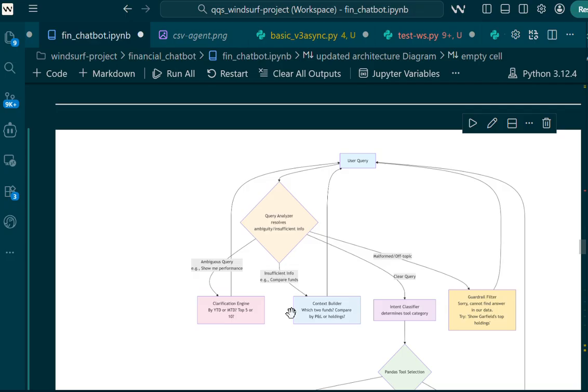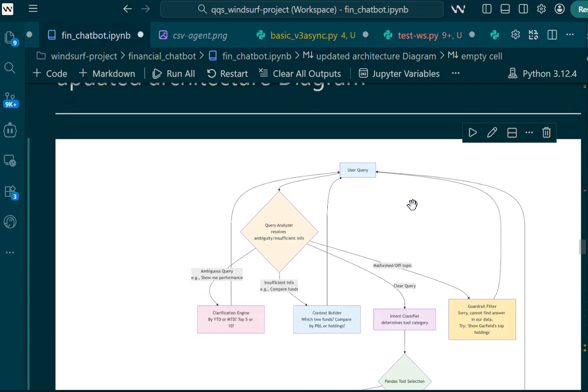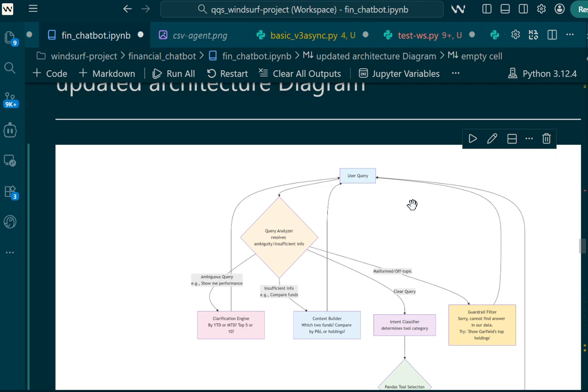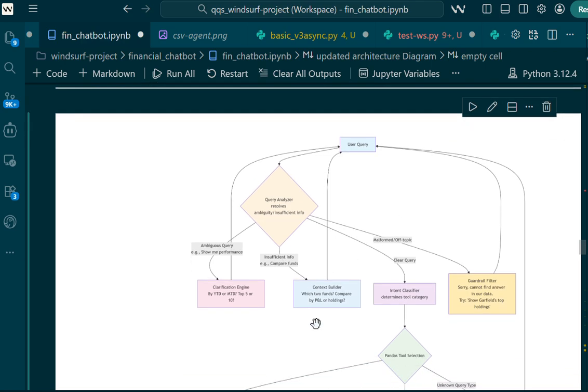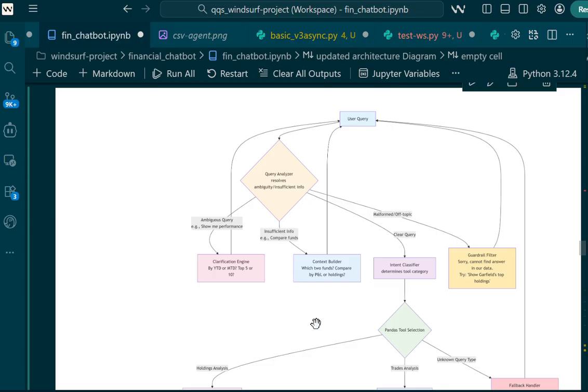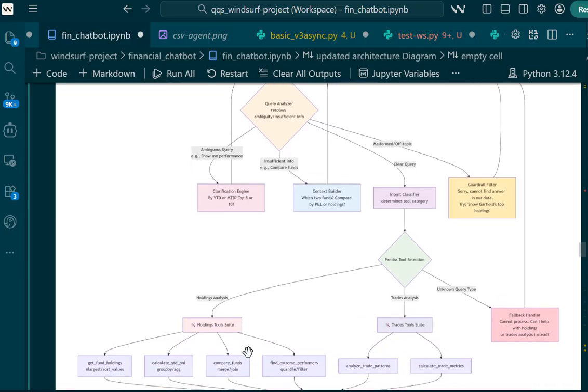Our problem statement was that financial AI tools often fail at two things: giving the right context and the right numbers, and it becomes a black box. But in this case, our solution tackles this head on with a unique ReAct agent pattern. Instead of one fragile model, we build a reasoning system where an LLM orchestrates precise, auditable data tools.